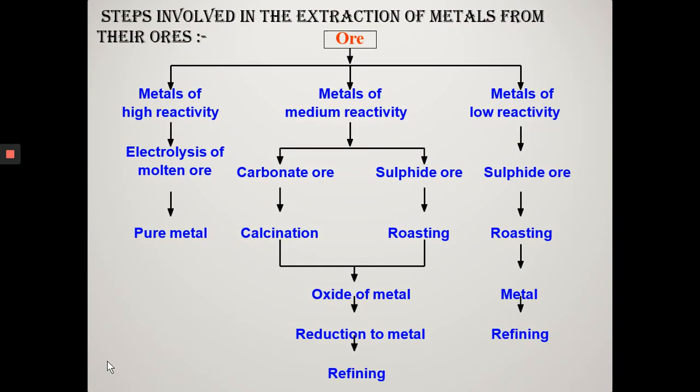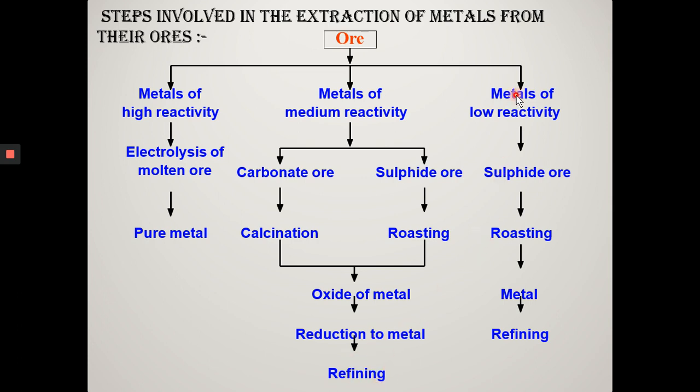Now let us pay attention to the summary of the steps involved in the extraction of metal from their ores. You can see, students, ores of high reactivity undergo electrolysis of molten ore to get the pure metal. Similarly, metals of medium reactivity exist in the form of carbonate, sulfide. They even exist as oxides of metal. So carbonates undergo calcination. Sulfides undergo roasting and then are converted to oxides of metal. Further reduction to metal, and lastly refining is done.